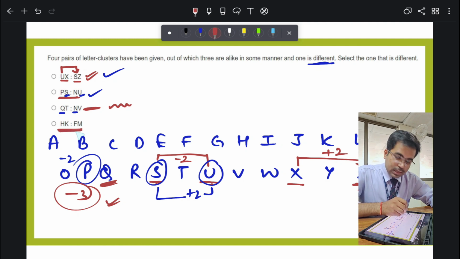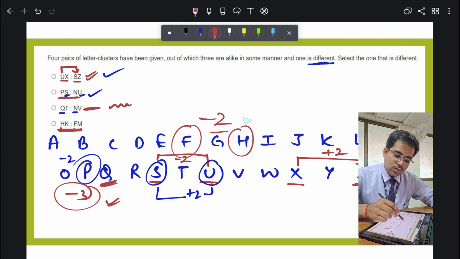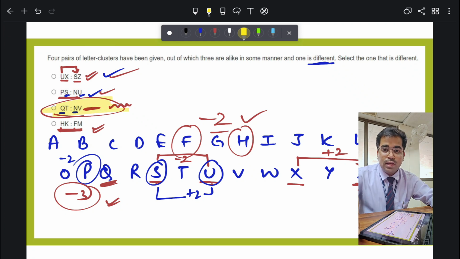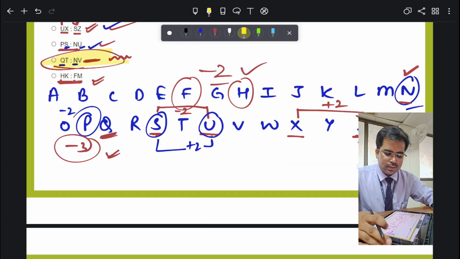Now let's check the last part. This is H and F. If I do -2, I get this part. This part is correct, this part is correct, this part is correct. This is the different one. I'll highlight it in yellow. Alright, you just have to be very thorough with all these kinds of things, so that you know all the patterns and you do not lose time in the examination.